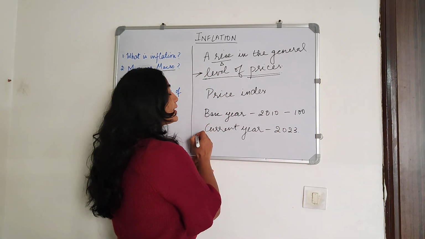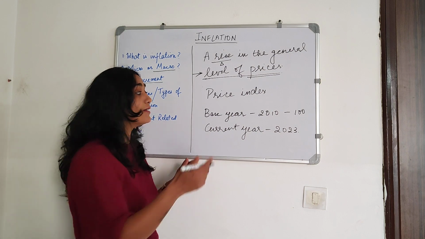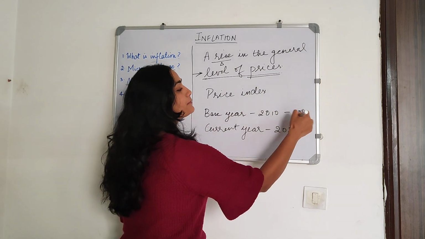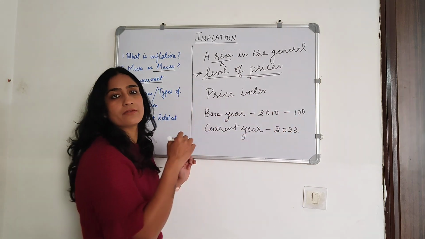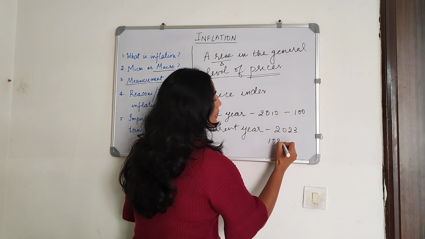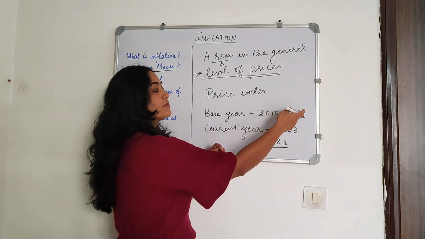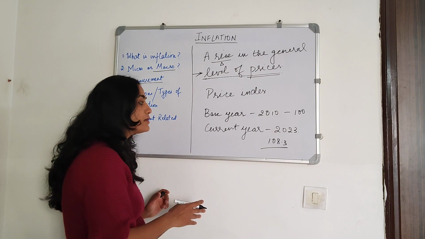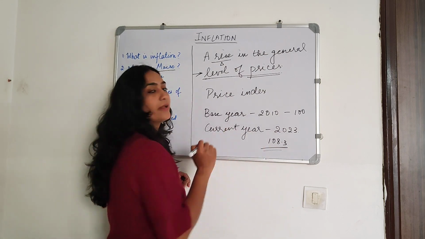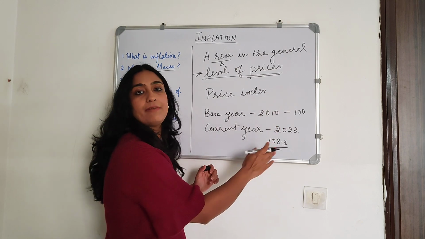And then whichever year you want to measure your prices relative to the base year, it will be in relation to this 100. So if in 2023 your price index is 103, it means that if prices in 2010 were 100, prices in 2023 were 103. Higher prices. So this reflects inflation.